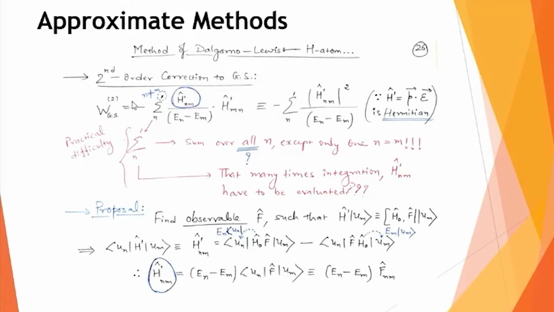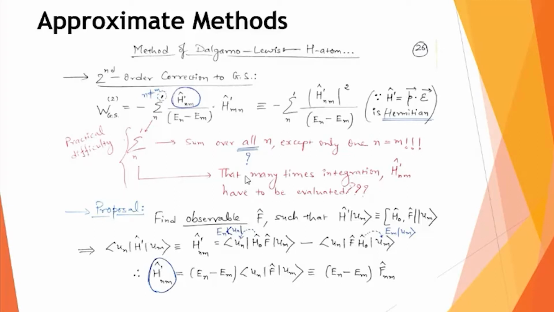So even if this equation looks very simple and small, practically it is not at all possible to evaluate the second order correction to the ground state, because it involves an infinite sum and an infinite number of such integrations. So this is a practically impossible equation to tackle. It cannot be cracked. And therefore, as we were mentioning, we can take help from the Dalgarno and Lewis method.